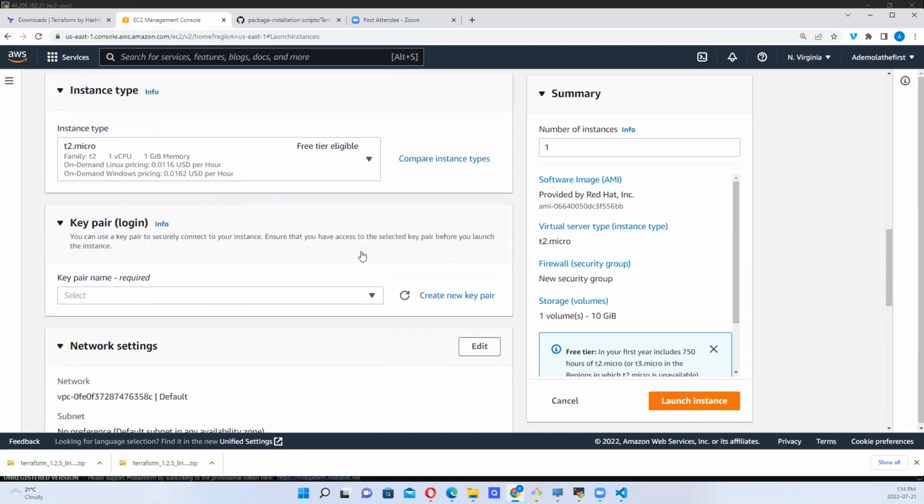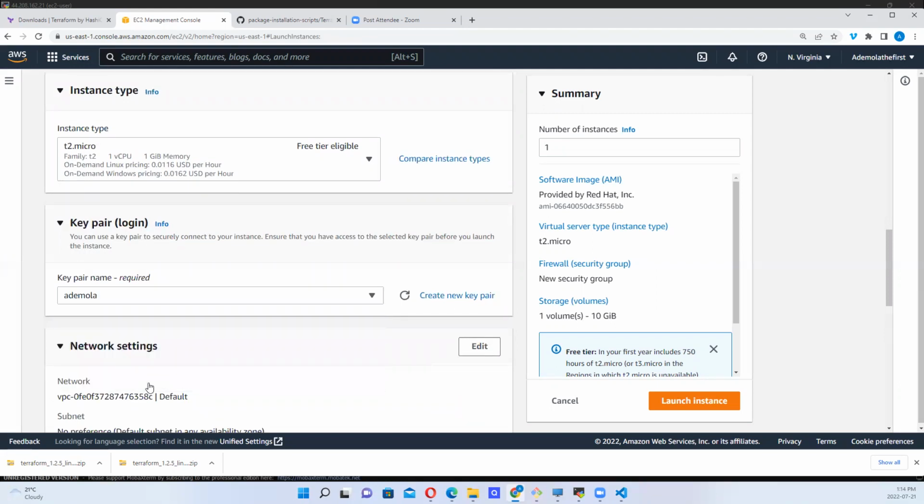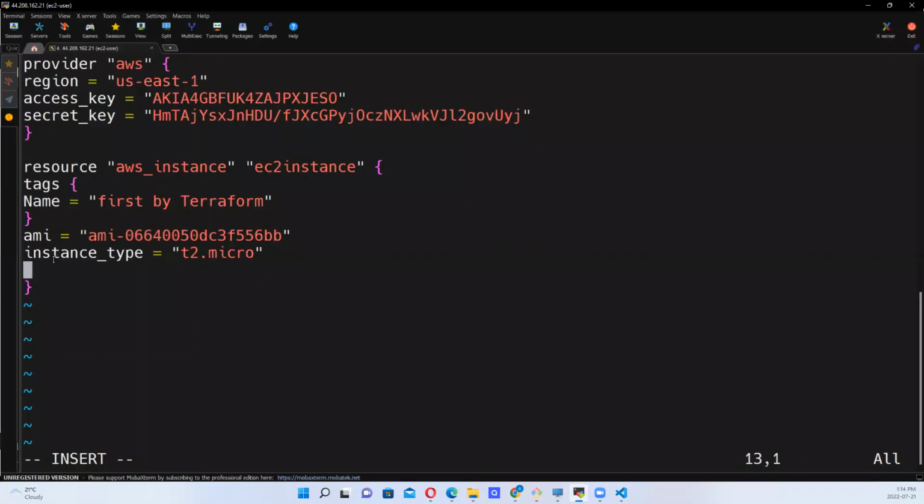So before security group, we need to have the key name, for us to be able to proceed. For example, let's say I'm using Ademola. What do you think I'll do? I need to specify Ademola. So I'll come in here to the script and say key underscore name. So the key name equal to that I want to use is Ademola. I open this quote, I put Ademola. Okay, so once I put this, I come down. So what's the next thing we are looking at? We are looking at security groups. Security underscore groups.